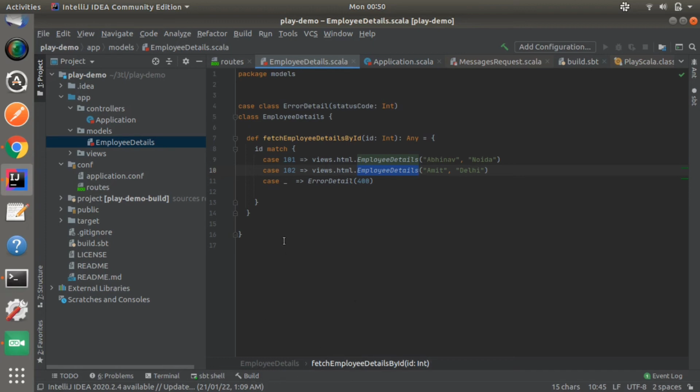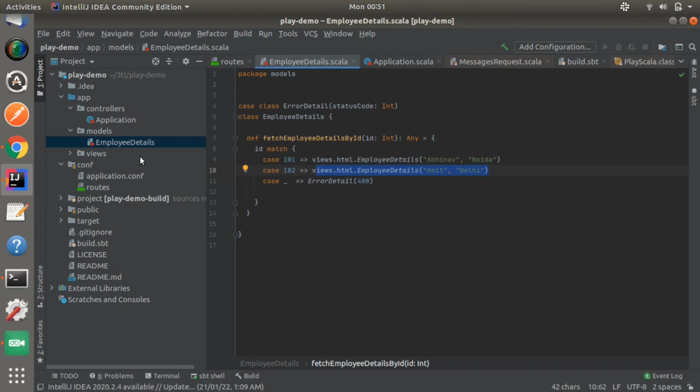You can see here with ID 101 we are getting these details in the form of the HTML template, and with ID 102 you are getting these details in the same HTML template. With any other ID except these two, you are getting the error detail case class, which returns the 400 response, not found.